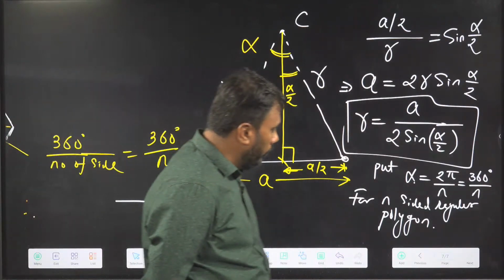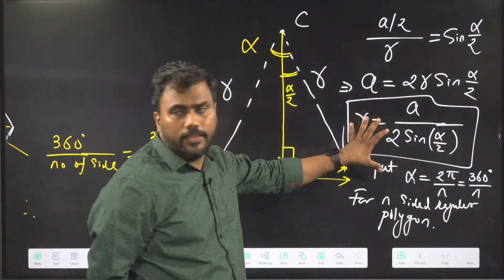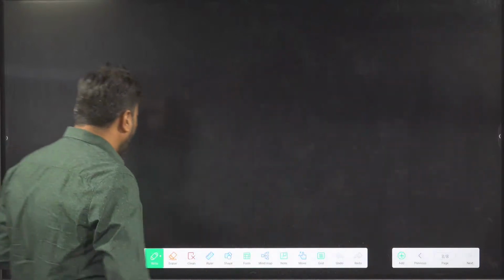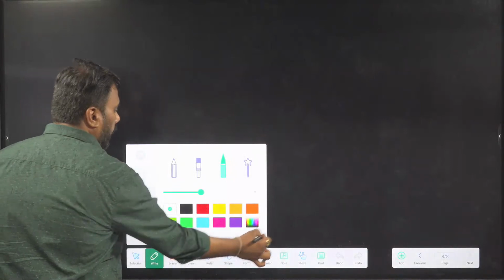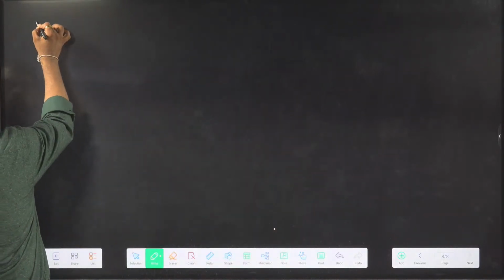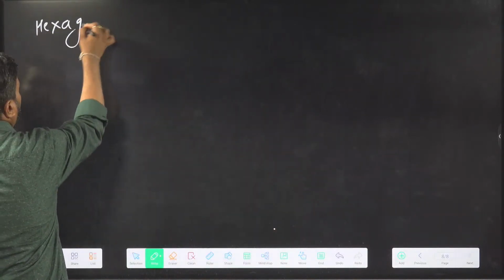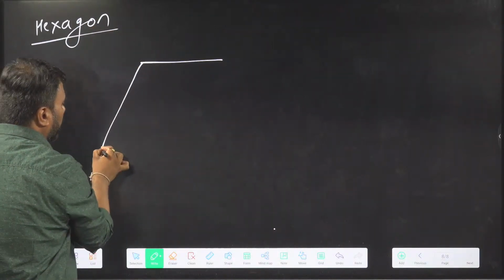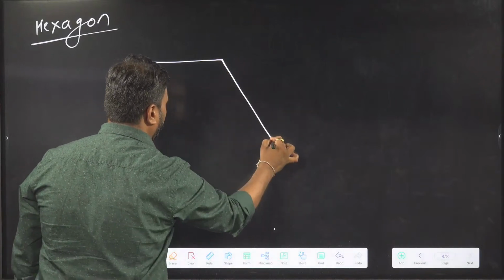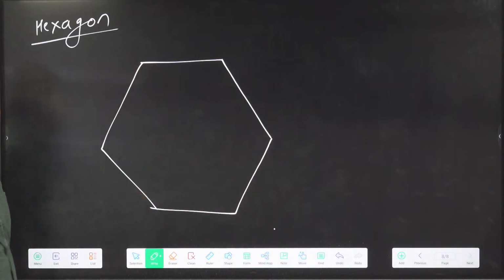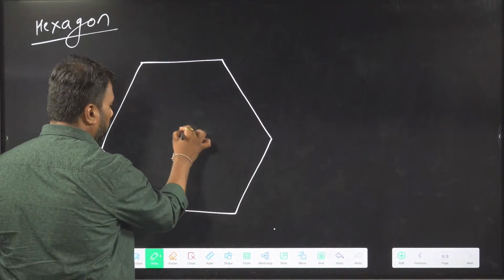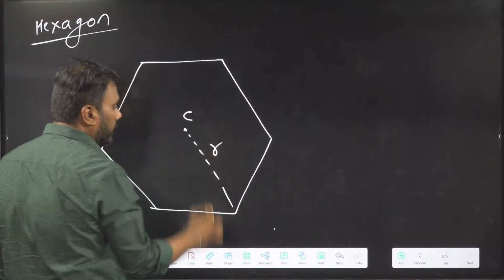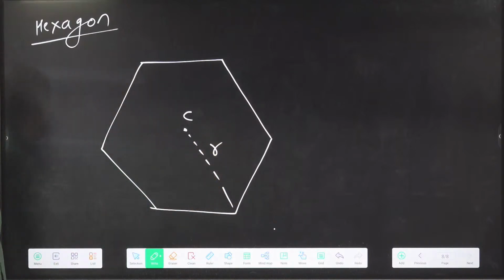Now, for the general case, we have derived the distance of center to vertex. Now let us use this formula for special cases. First we will solve for hexagon. What is a hexagon? A hexagon has 6 sides which are of equal length. Let's say this is our hexagon. I want to find the center to vertex distance of the hexagon. This distance has to be determined. So how can I find this distance?